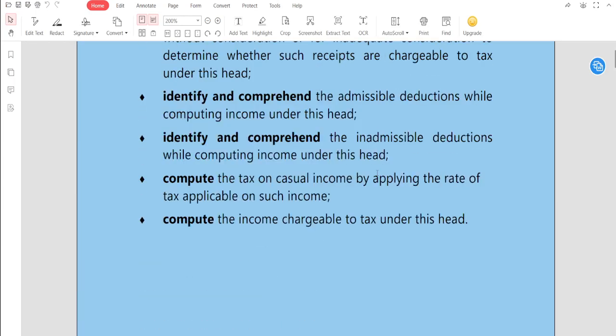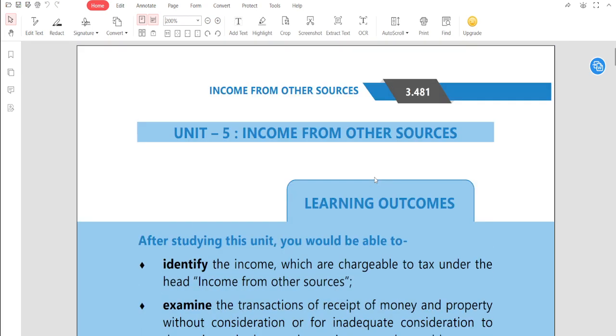चलिए guys, ठीक है. Income from other sources. Okay. Now this chapter contains total 4 sections. Okay. Section number 56 to 59. So this is the chapter which deals with other sources.